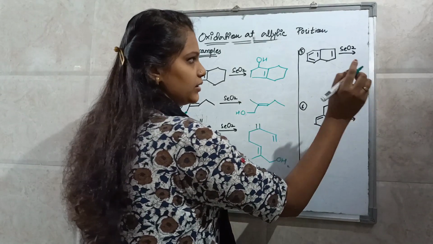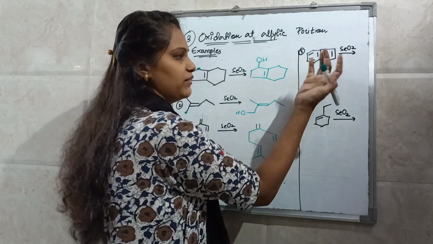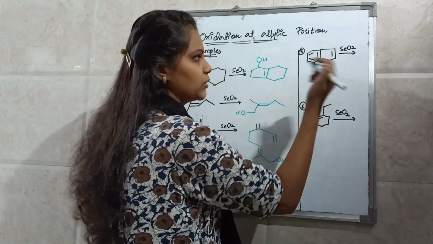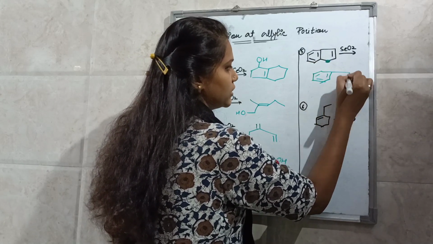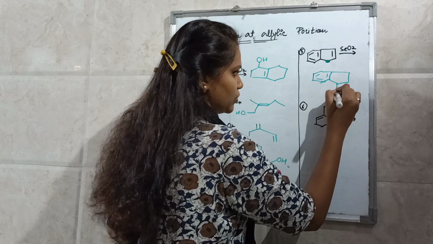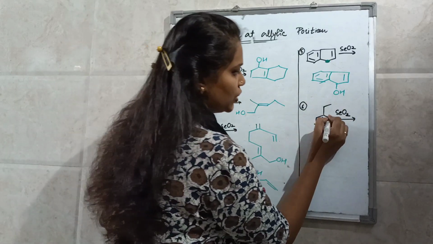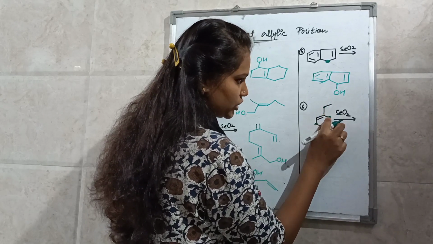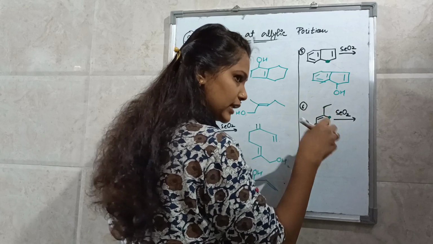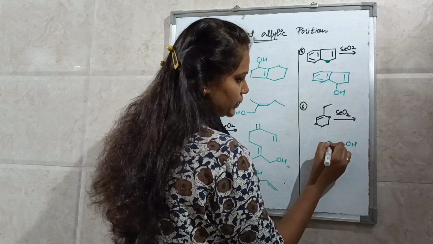Here you have a ring, and only 1 position. This is an aromatic ring, you have only 1 allylic or benzylic position, so this will oxidize to OH over here. And here you have 3 allylic positions. Out of these two, this is more substituted, and out of these two, this is the ring carbon, so the ring carbon will oxidize and it will give you this product.